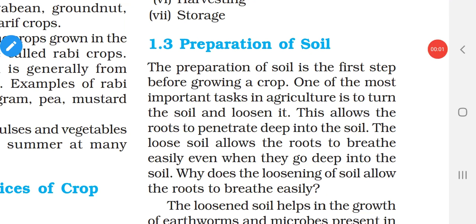Dear children of 8th standard, welcome to the second science class. Before going to the class, let us recall what we have learned in the last class. We have learned that in India we follow two cropping patterns, and we have also seen the basic practices of crop production. In this class, let us see topics 1.3 and 1.4, that is preparation of soil and sowing.